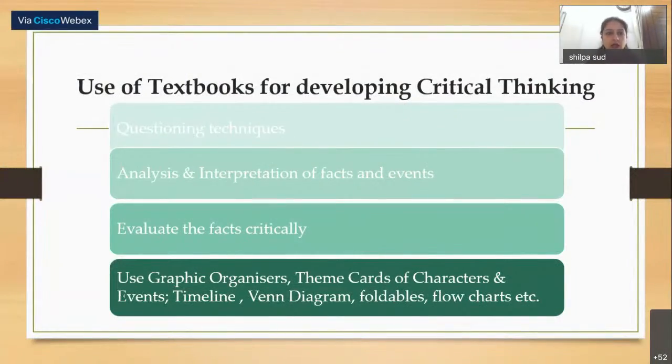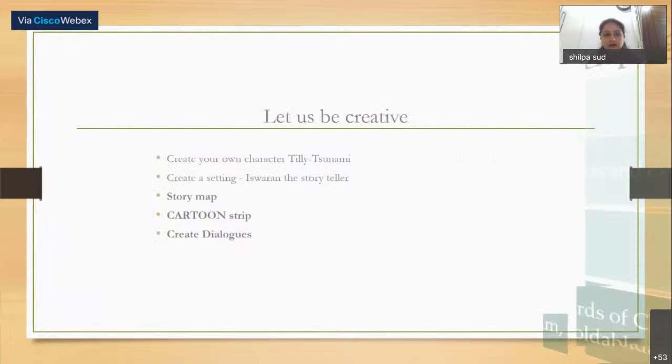So textbooks can be used for developing critical thinking skills. I have shared a lot of examples with you, like questioning techniques, analysis, interpretation of facts and events, evaluating the facts critically, use of graphic organizers. So this is how we can develop critical thinking skills. Critical thinking is very much a must these days. So we can use the prose, we can use the textbook for these things.